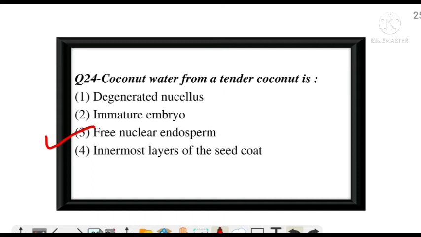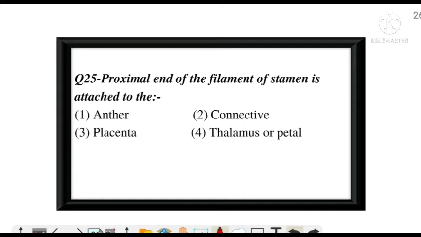Next question. The proximal end of filament of stamen is attached to the. And the correct answer is thalamus or petal.